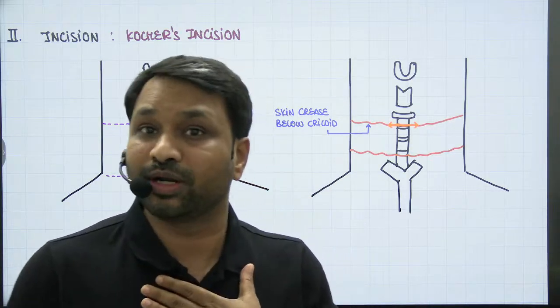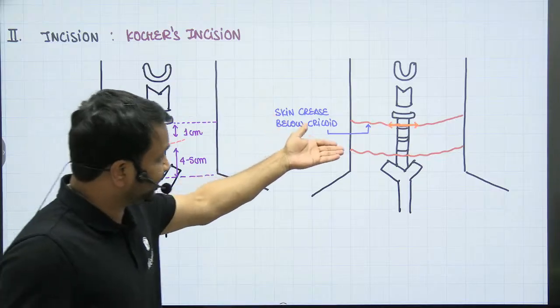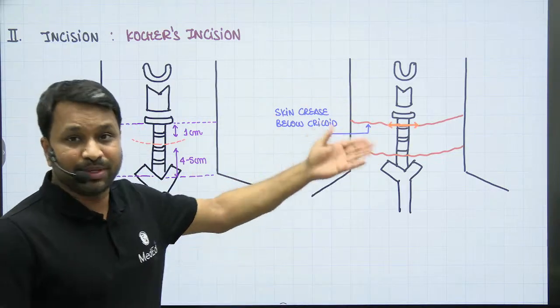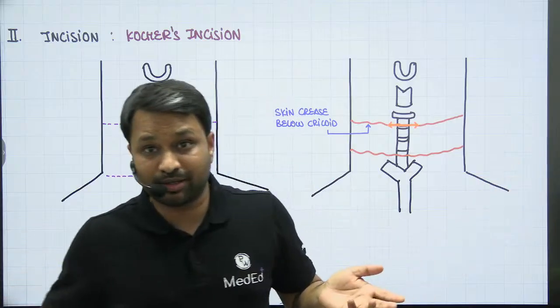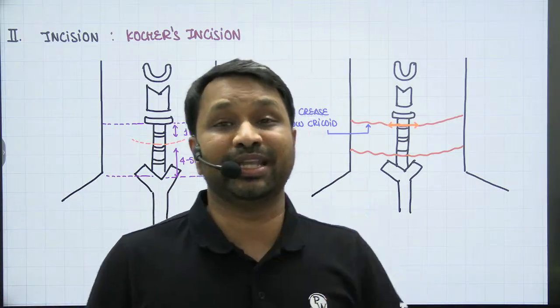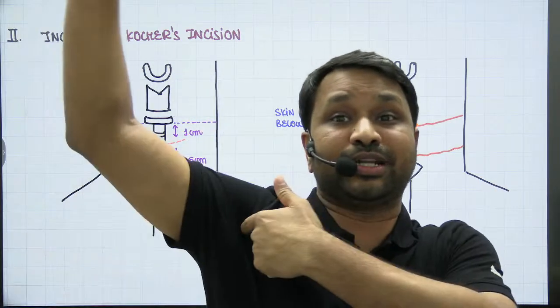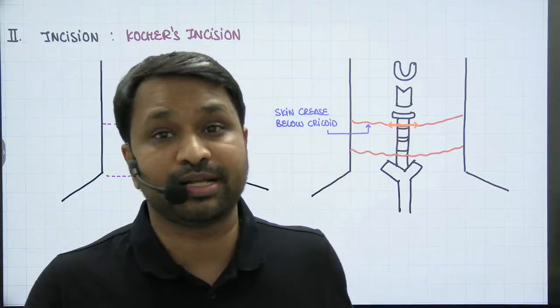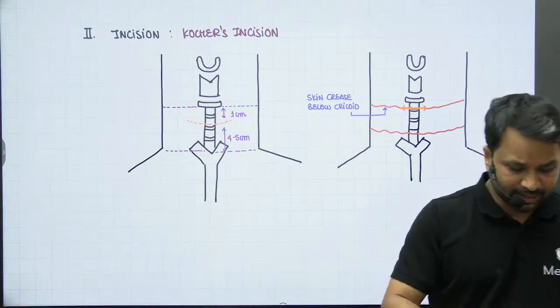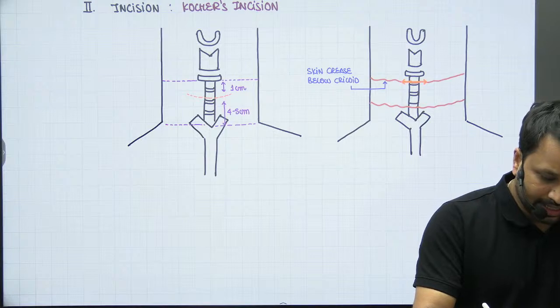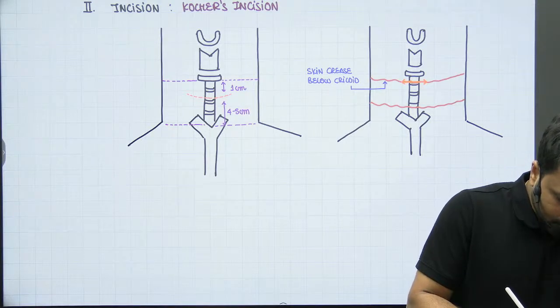That is my moral responsibility, and I will be able to achieve it by giving an incision which is going to be this. If you have a female who is more concerned about cosmesis, they don't want any incision in the neck, you can go with two other approaches. One is a transaxillary approach, another one is a transoral approach. So what are the other approaches? This incision is standard, but if I give you the other option, what are the other approaches that you can have?